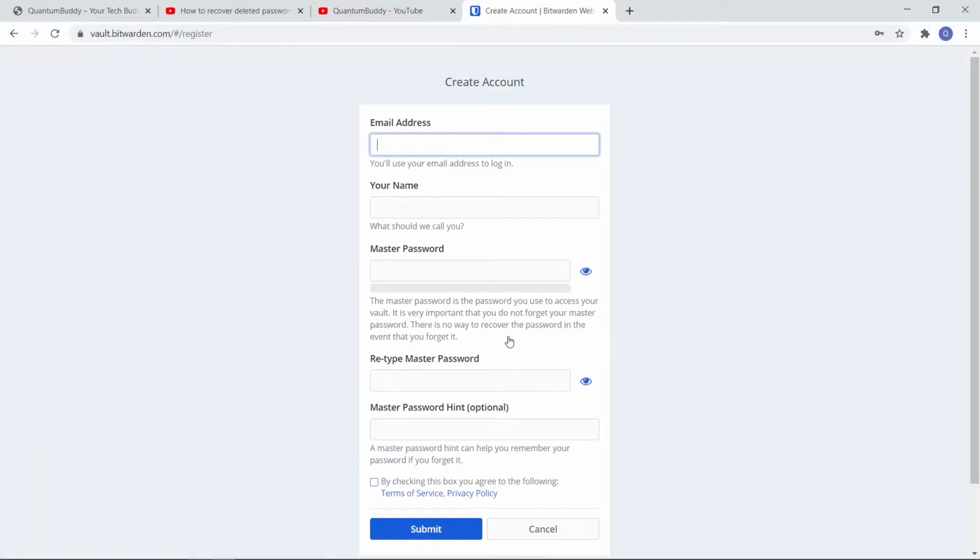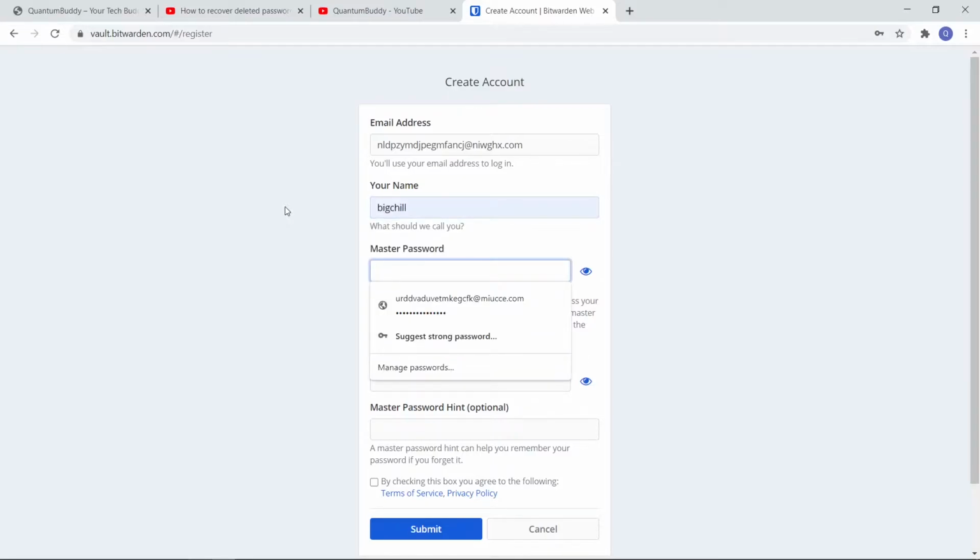Here they are asking us for the email address, your name, and the master password. For the name, we will go with Big Chill. If you don't know, Big Chill is an alien in Ben 10.